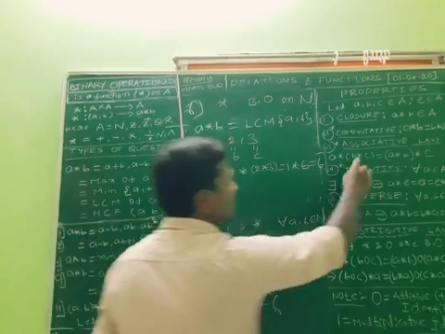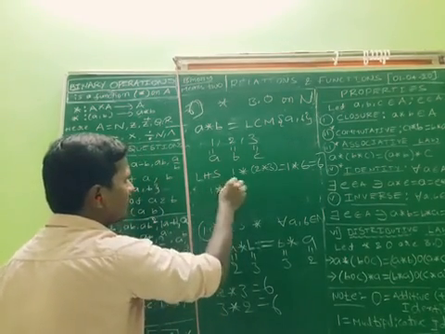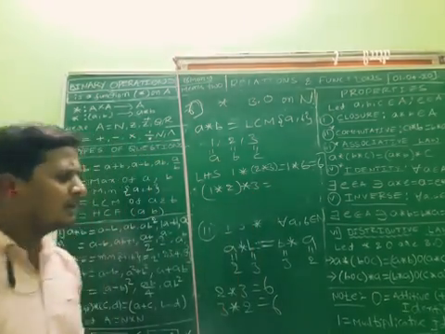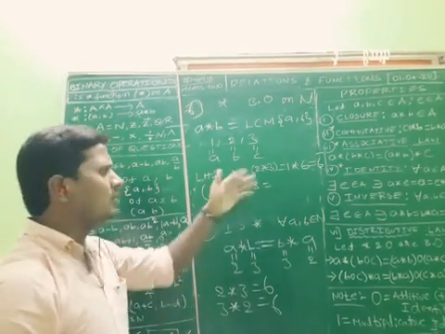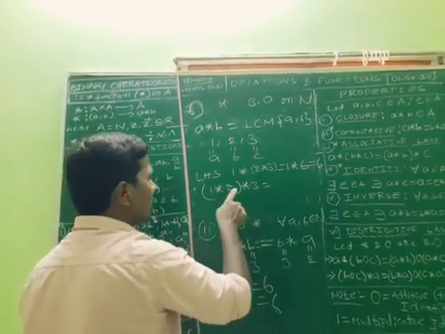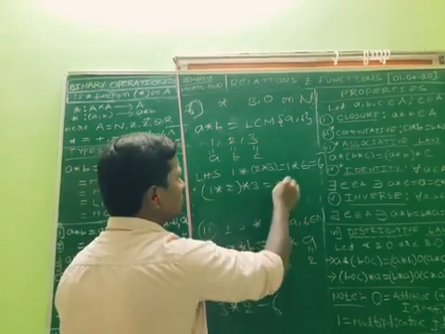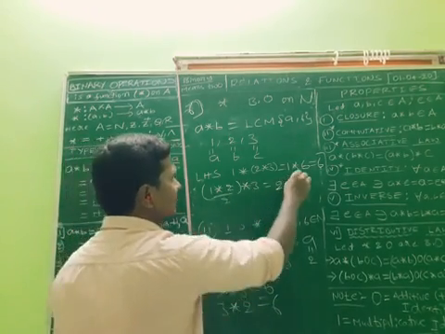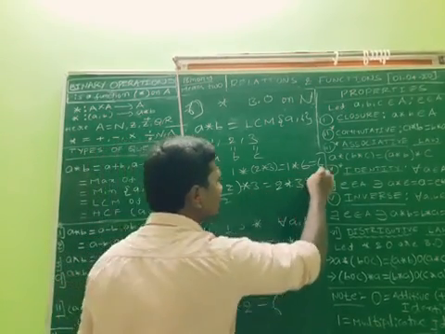This is the LHS, and we got 6. Now we check the RHS: 1 star 2 star 3. I am taking a simple example. You also take a simple example, no need to take large values. If you want, you can take different values. 1 star 2: what is the LCM of 1 comma 2? 2. Then 2 star 3, again the LCM of 2 comma 3 is 6.